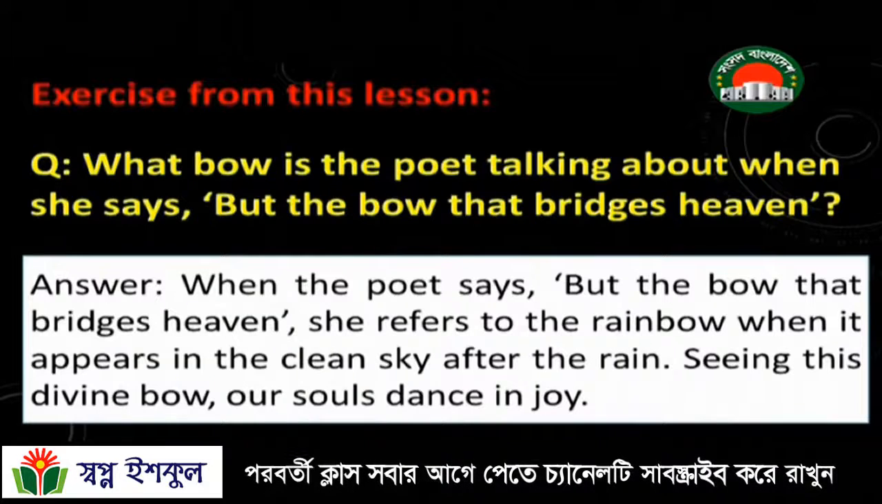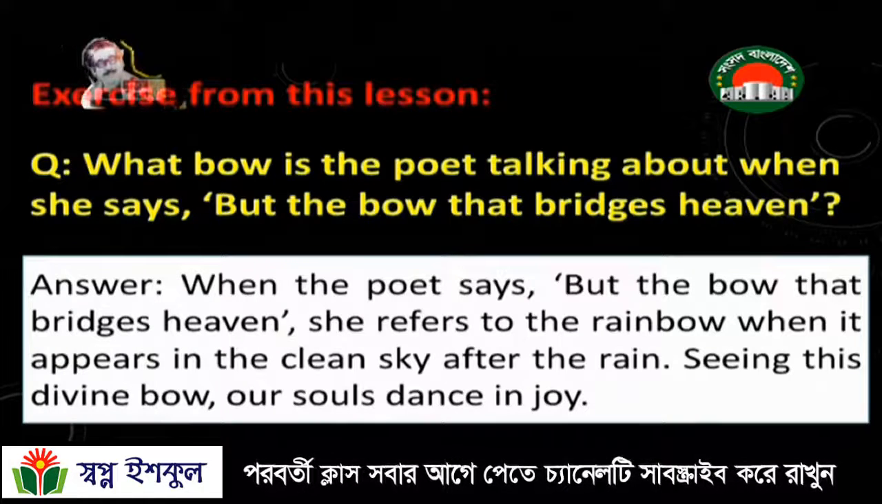Here you can see the answer. When the poet says, but the bow that bridges heaven, she refers to the rainbow when it appears in the clean sky after the rain. Here the poetess means the rainbow as bow, which we can see in the clean sky after the rain. And seeing this divine bow, our souls dance in joy.